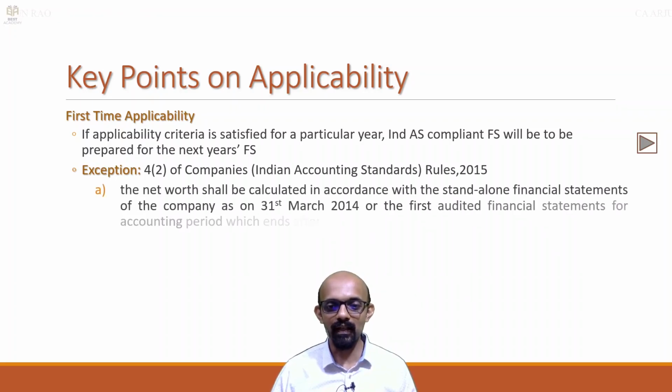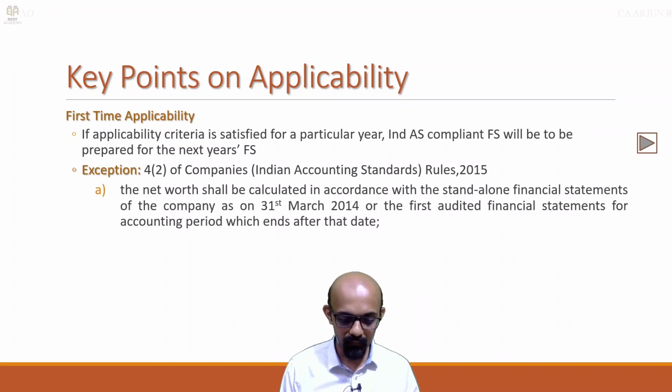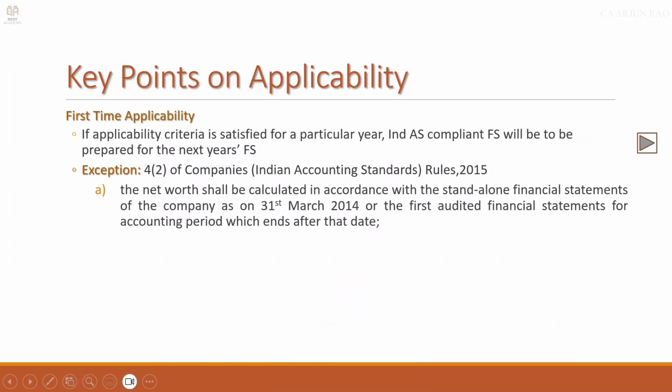So, the para says the net worth shall be calculated in accordance with the standalone financial statements of the company as on 31st March 2014 for the first audited financial statements for accounting period which ends after that date. So, if it had financial year ending, then you have to see the net worth on 31st March 2014.